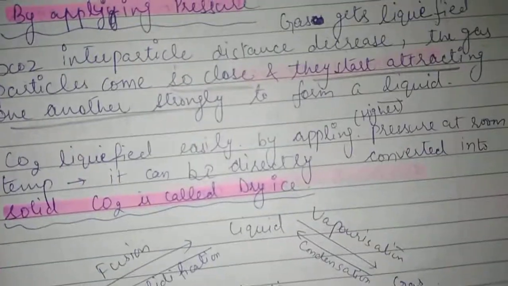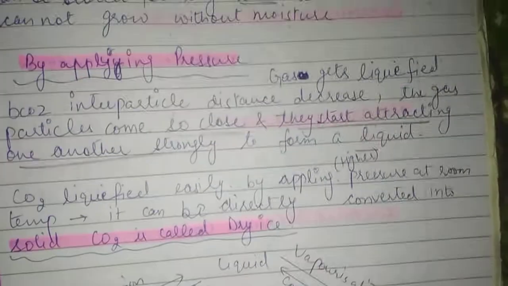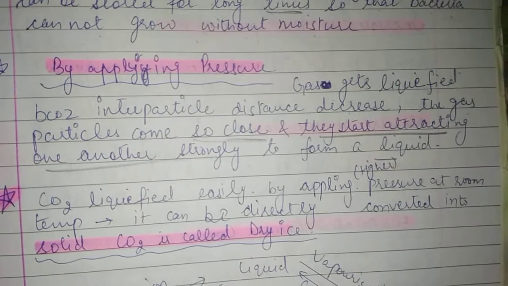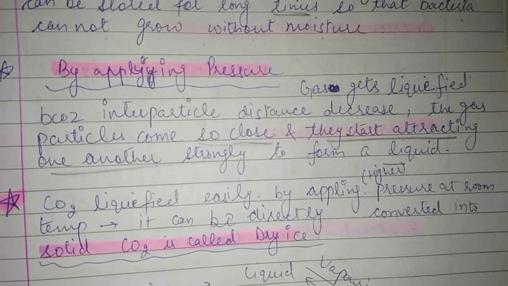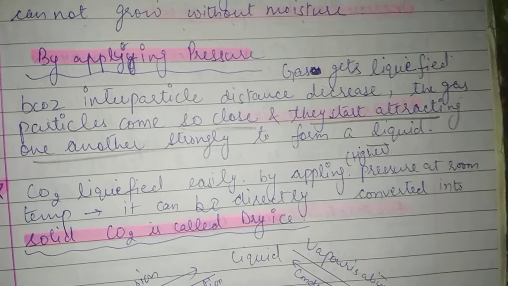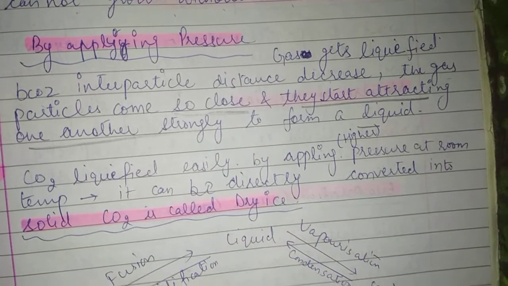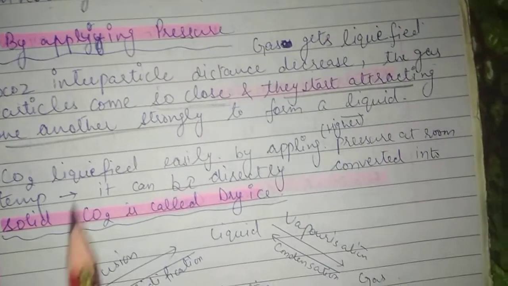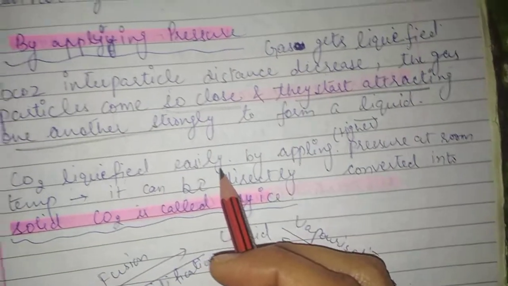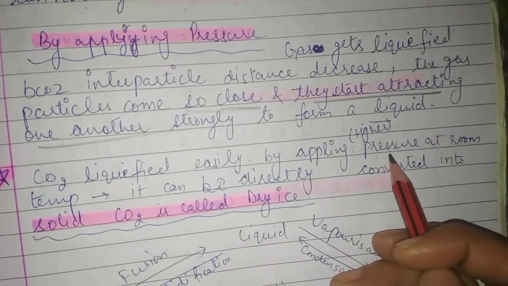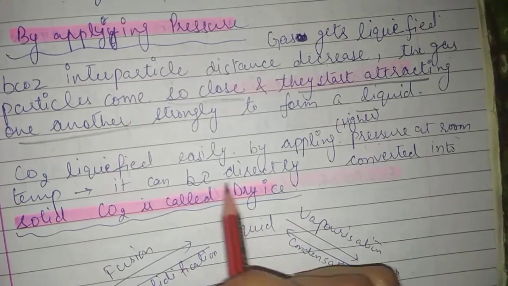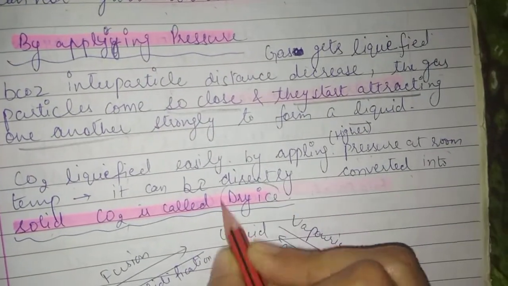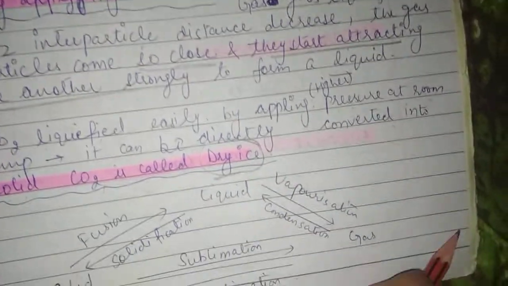You have already studied that gases have more interparticle distance than solids and liquids. Carbon dioxide liquefies very easily by applying pressure at room temperature. It can be directly converted into solid carbon dioxide, which is known as dry ice.